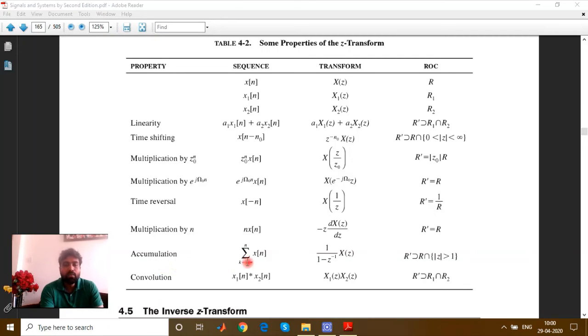The accumulation property is here. If x[n] is defined through some sort of a summation from minus infinity to plus infinity, then it will have 1 upon 1 minus z inverse times X(z). So this is the accumulation. And the most important, extremely important property, for which we particularly go for frequency domain analysis and transformation tools, is convolution. If it is convolved in the time domain, it is multiplied in the frequency domain. So ultimately, let's have a discussion on these properties.